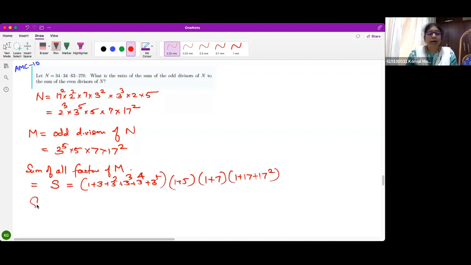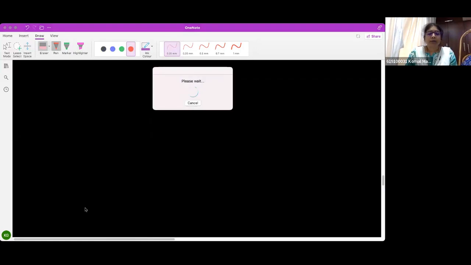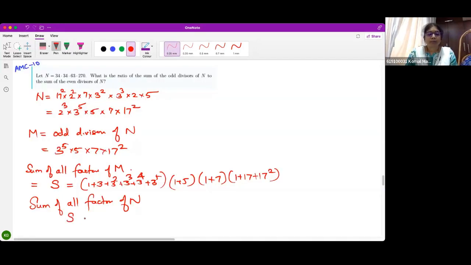Okay. And what is the sum of all factors of n? Let us call it S1. So S1 is what? That will be all this into the factors of 2. Correct? So that is 1 plus 2 plus 2 squared plus 2 cubed into S. Can I write like this? Right? Followed?